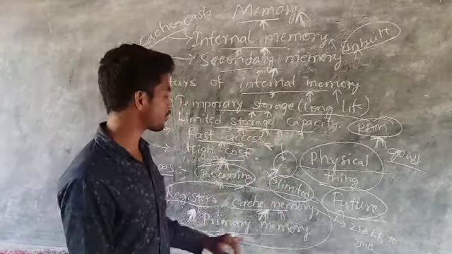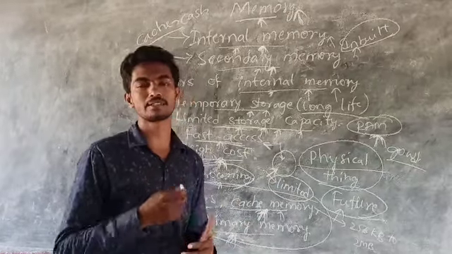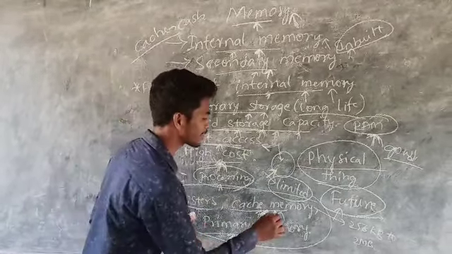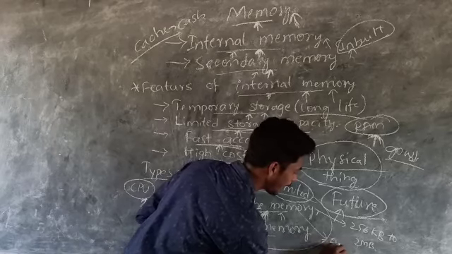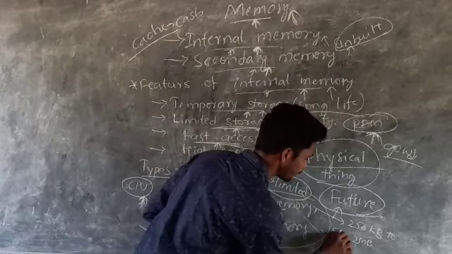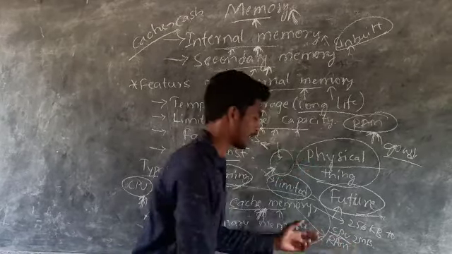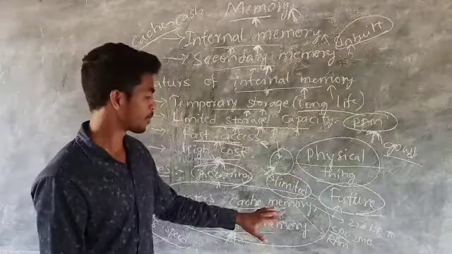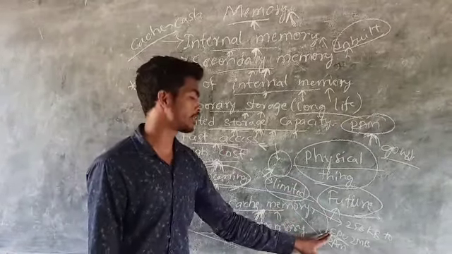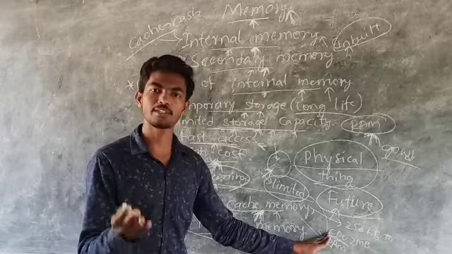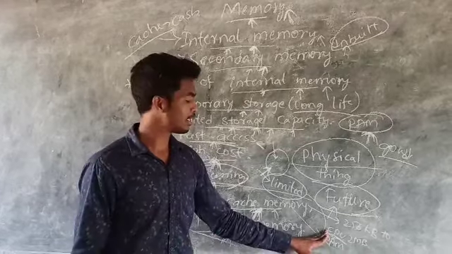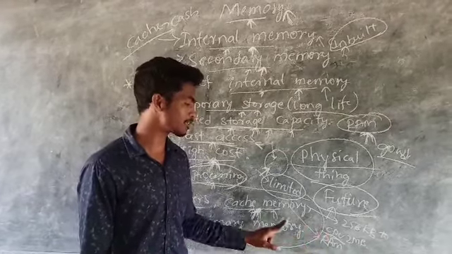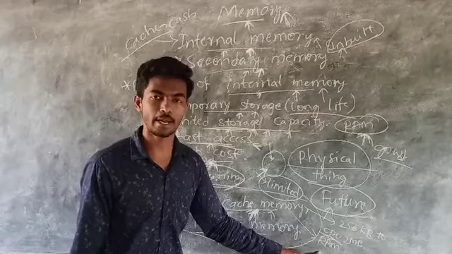Different types of cache memories are there, and these cache memories reside in between the RAM and the CPU. We can just see the cache memory between CPU and RAM.